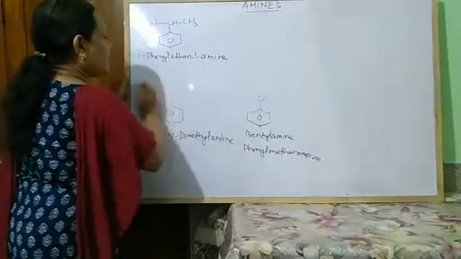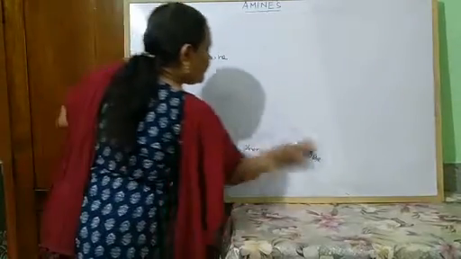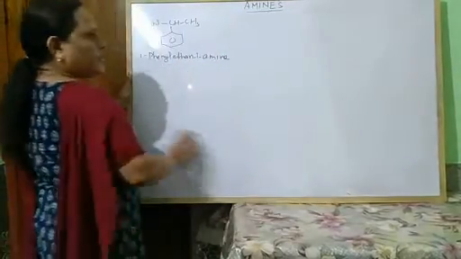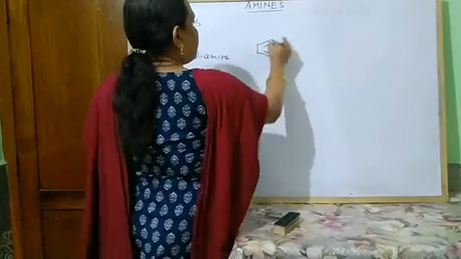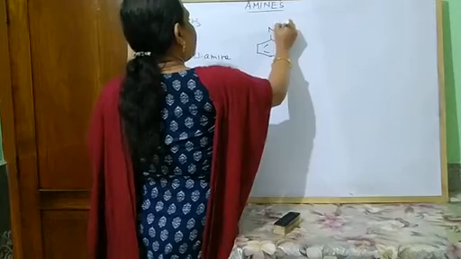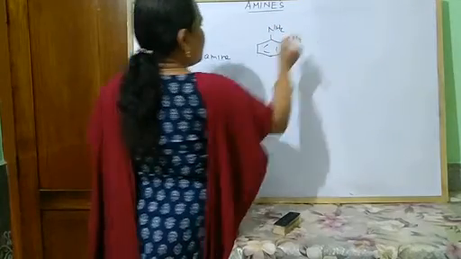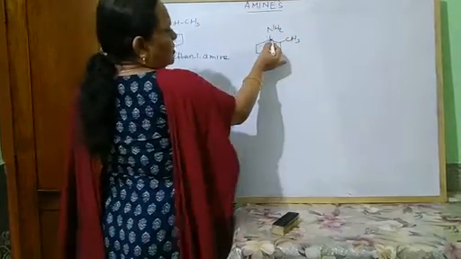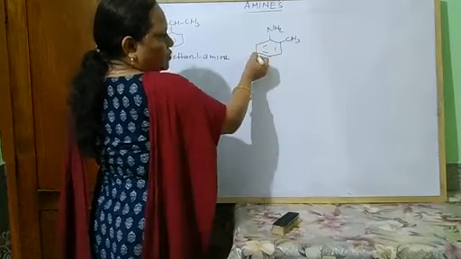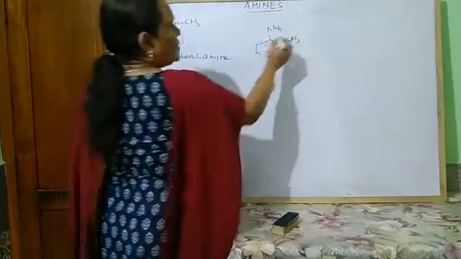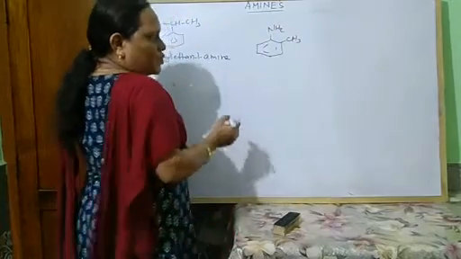And let us now look at some substituted amines. This has NH2 and a CH3 group present. So these positions are ortho to each other. You know, these two positions are ortho, these two are meta, this is para. So a methyl group is present, an NH2 group is there.